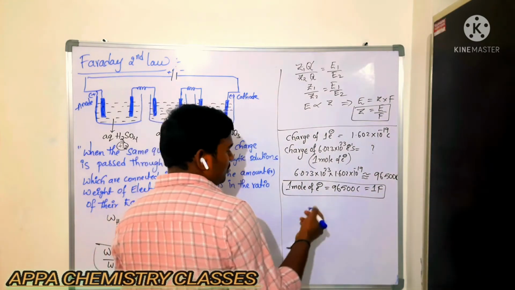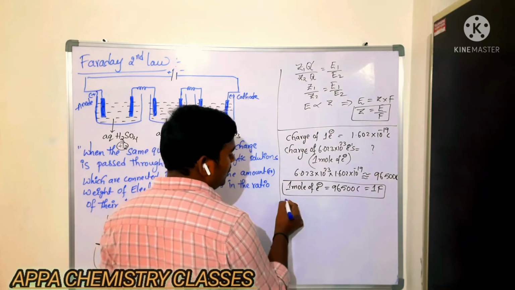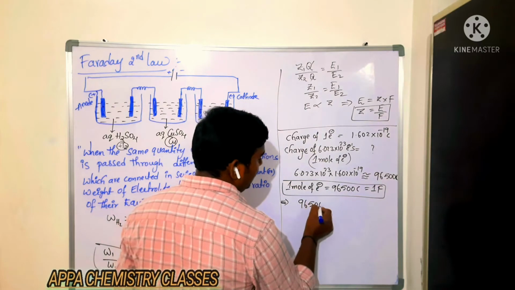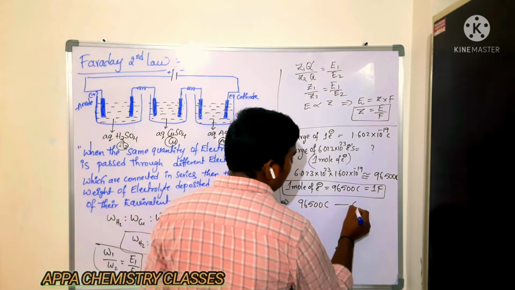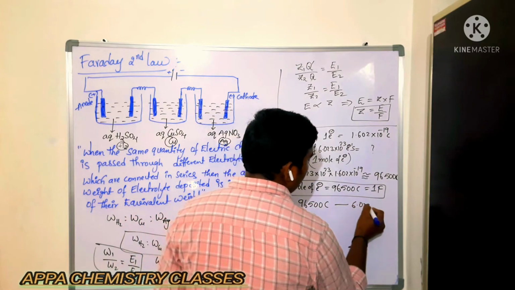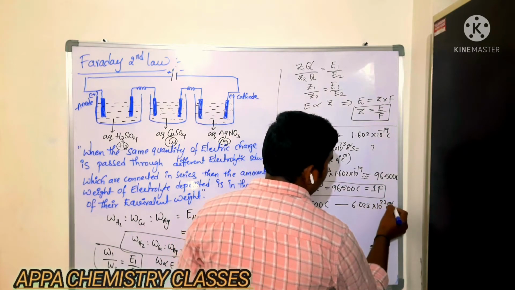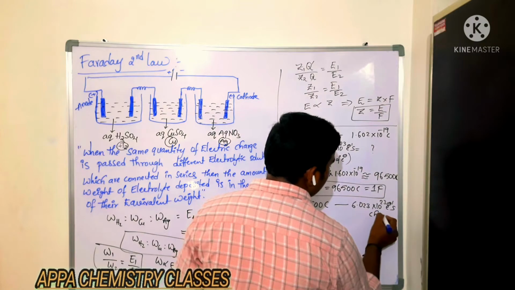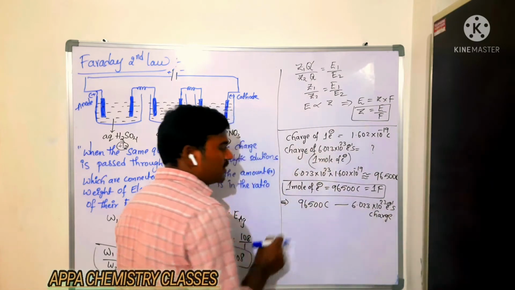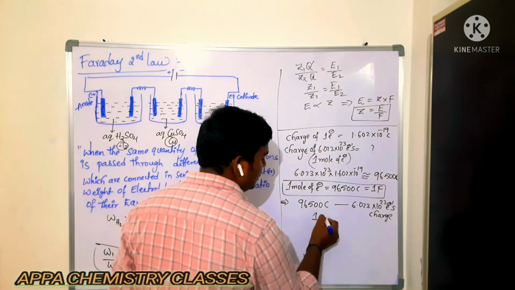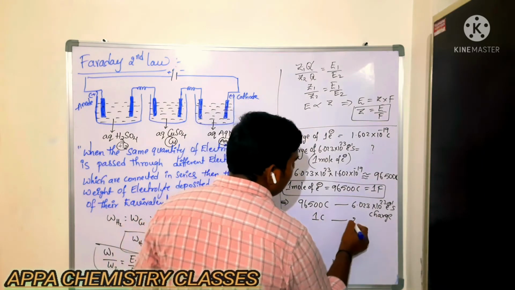Similarly, 96,500 coulombs is nothing but the charge of Avogadro number of electrons, 6.023 × 10^23 electrons. In 1 coulomb of charge, how many electrons are there?